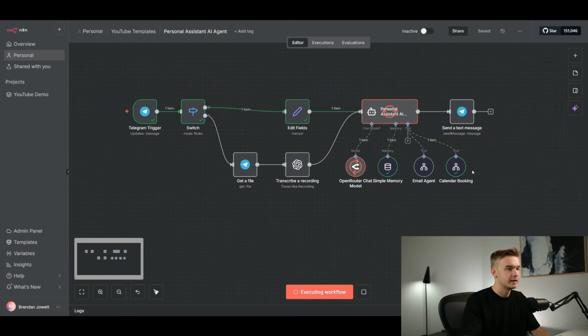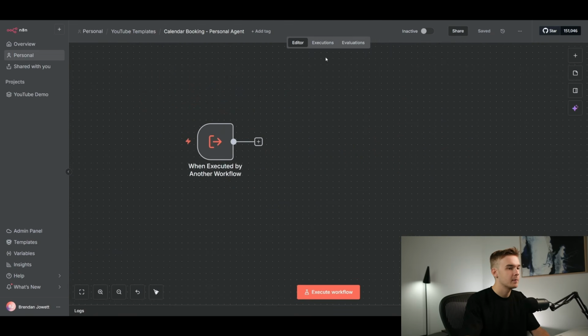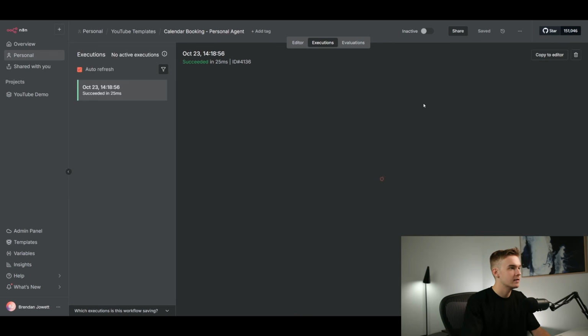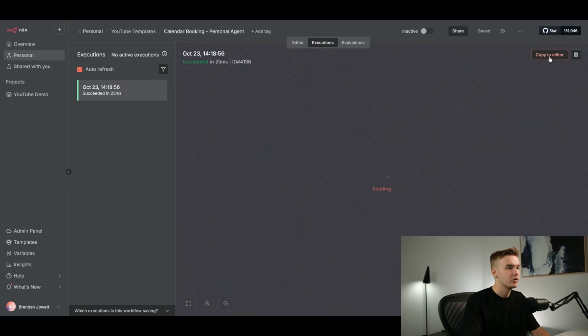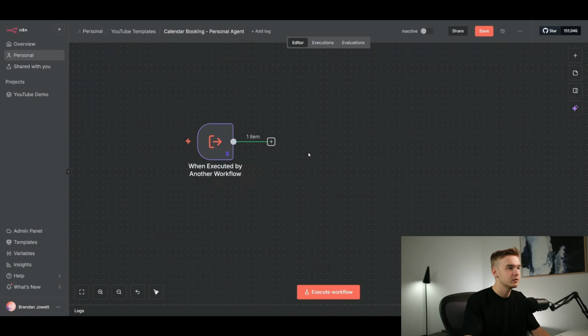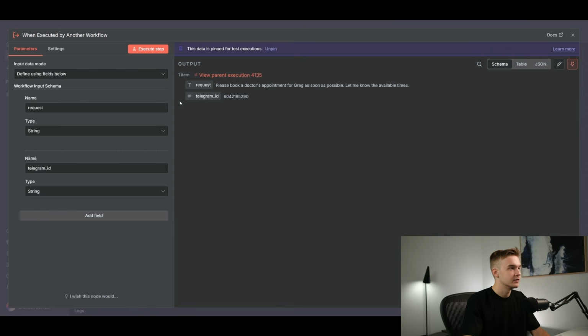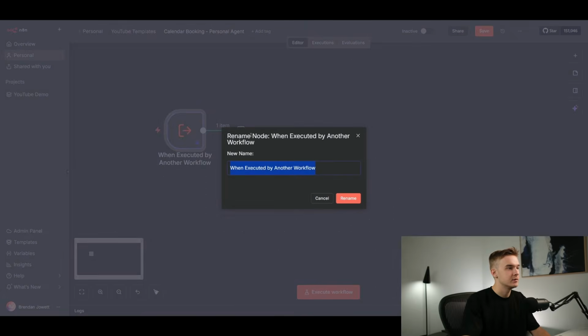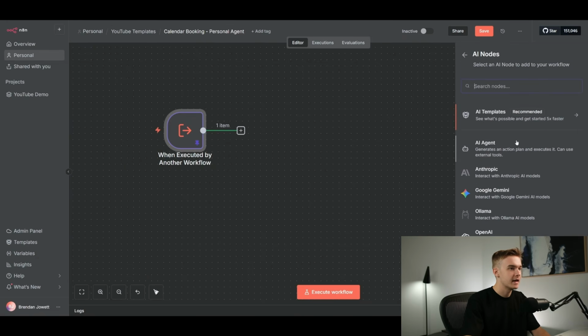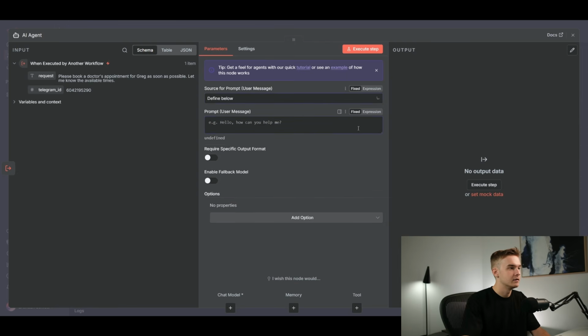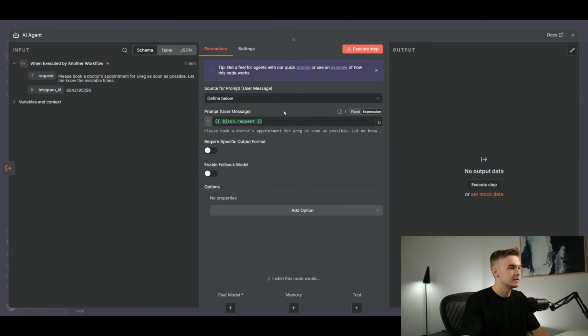See if we can hit the calendar. There we go. Awesome. Calendar has been hit. Jump back into here and our executions should have ran. There we go. I will then copy the editor if we can get the right values through. And if we look into here, we'll see that we've got the request and the Telegram ID, which is awesome. We'll then click plus AI agents, and then define below. And then in here, request is coming through.